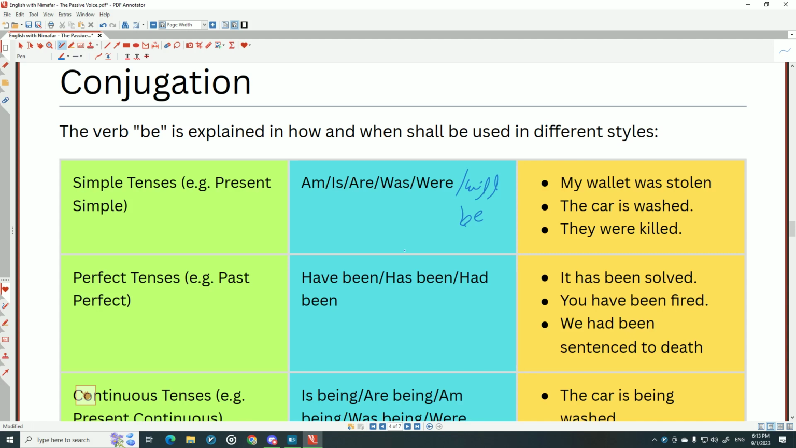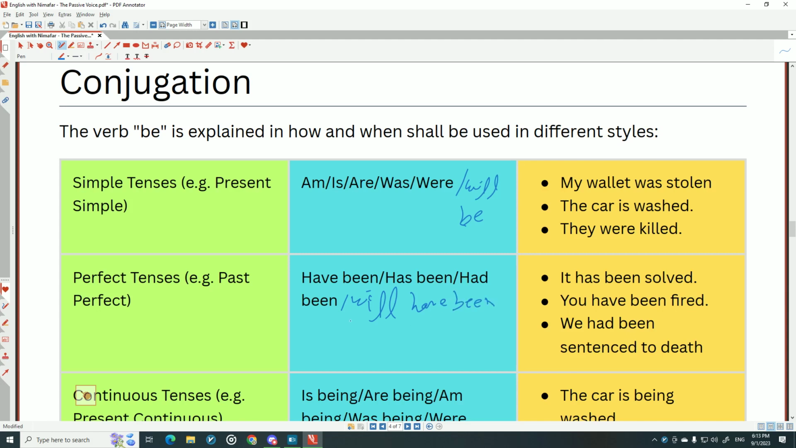Perfect tenses like past perfect, present perfect, future perfect: have been, has been for present, had been for past perfect, and actually will have been. For example, it will have been done. We say will have been, and we never say will has.